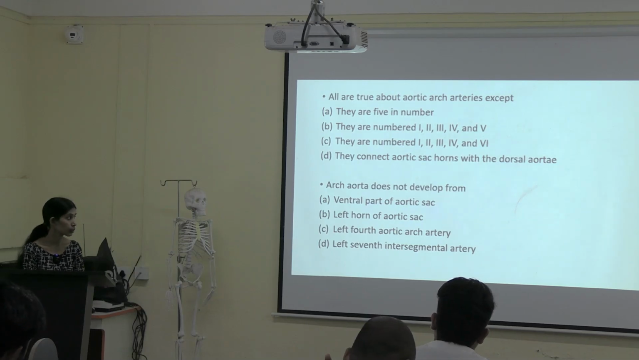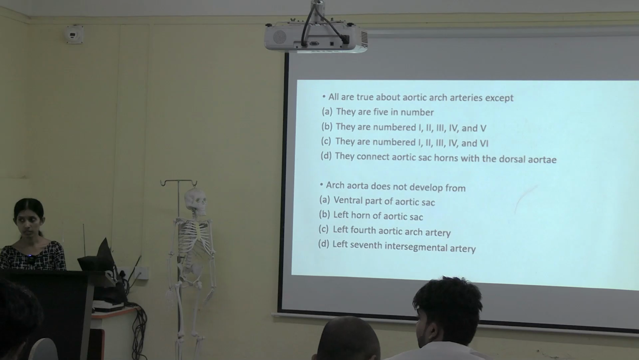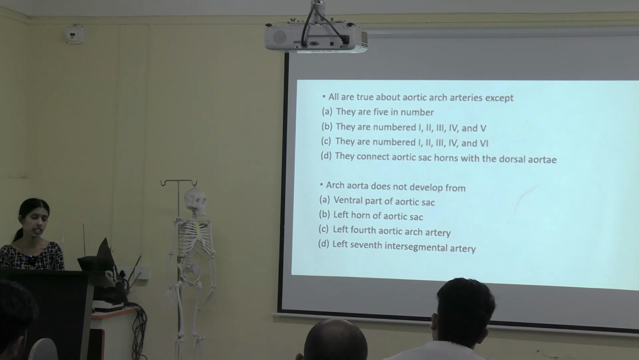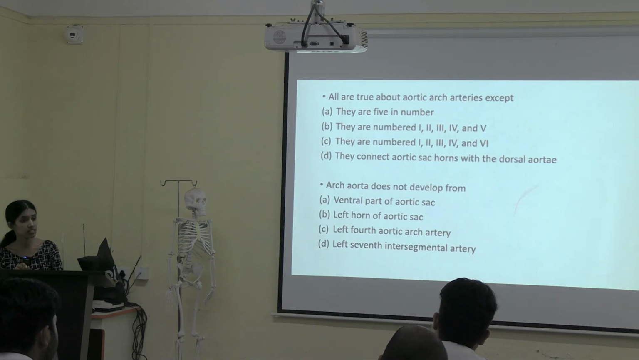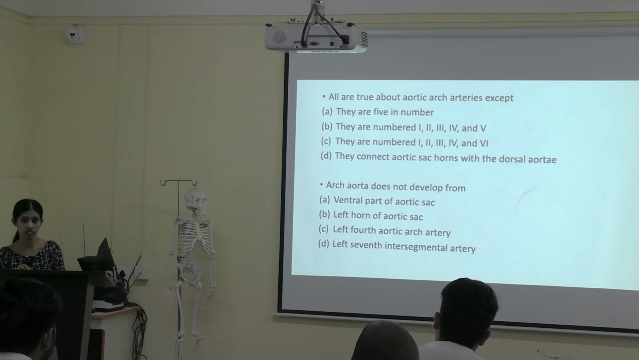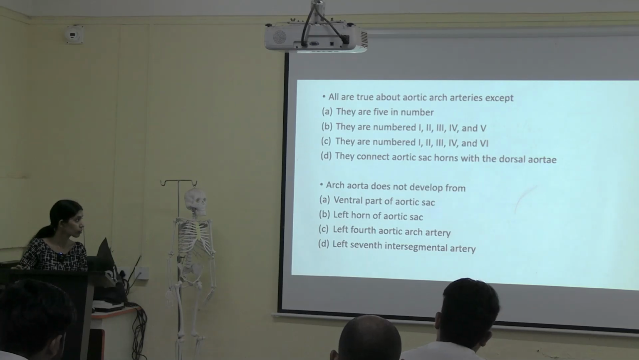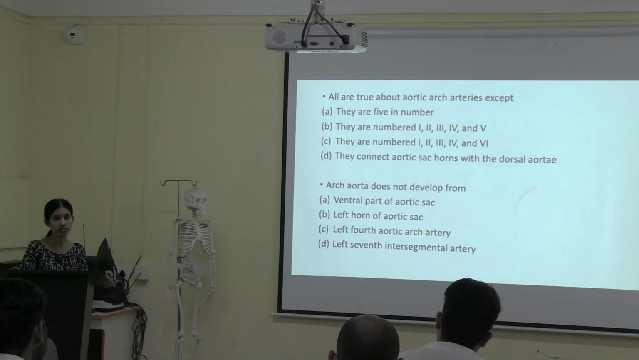You are telling arch of aorta does not develop from. It develops from. Okay. Any other answers from it develops? It develops from the ventral part of aortic sac. Okay. So which part does it not develop from? Left 7th intersegmental artery. What about you? So your arch of aorta is developing from ventral part, left horn and left 4th aortic arch, but not from left 7th intersegmental artery, right? Any other answers? Option C.